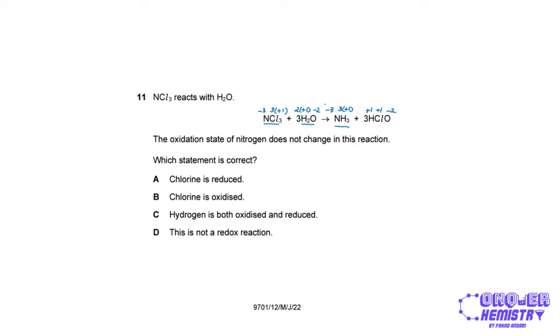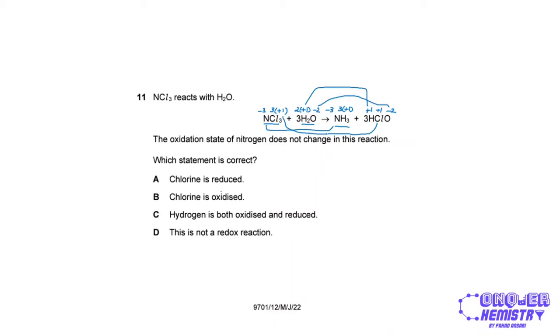So you can see over here that oxygen goes from -2 to -2, chlorine goes from +1 to +1, nitrogen stays the same at -3 and -3, and hydrogen also stays the same with +1 and +1. So you can see that no oxidation states are actually changing.